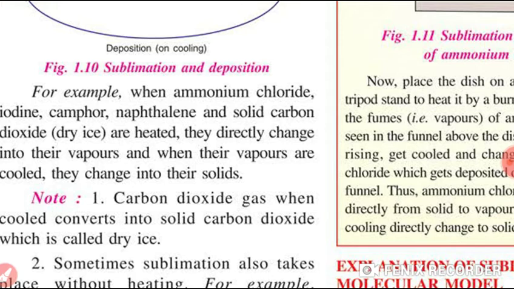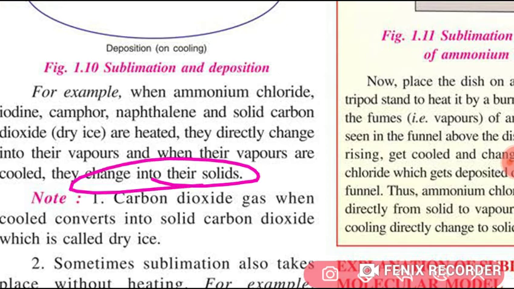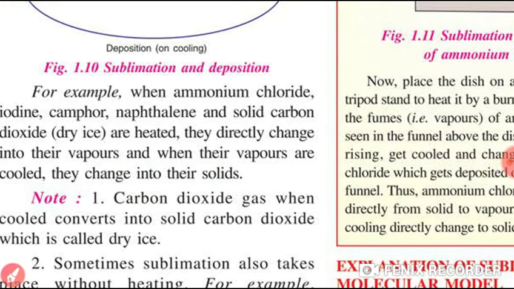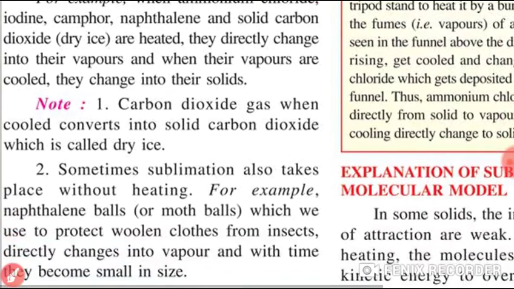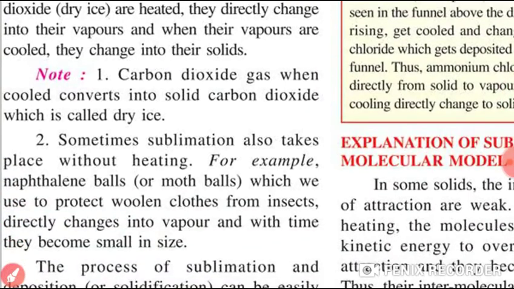And when their vapor is cooled, they directly change into solid without first changing into liquid. So note down: carbon dioxide gas, when cooled, converts into solid carbon dioxide, which is called dry ice.